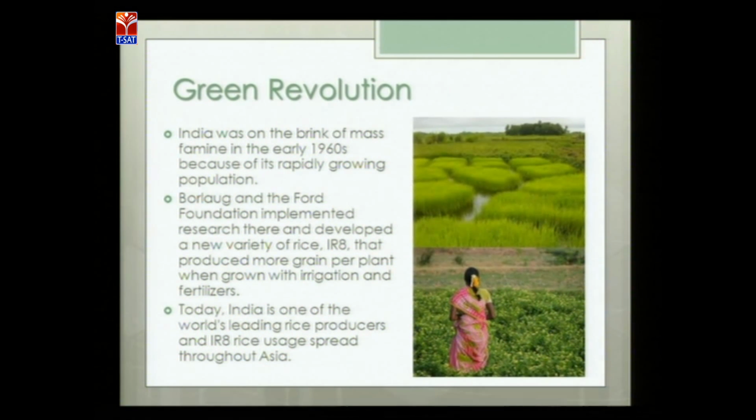So I have already told you that India was on the brink of mass famine in the early 1960s because of the rapidly growing population. So Norman Ernest Borlaug brought the Green Revolution into our country, and then our scientist M.S. Swaminathan met our... so let us come back to the screen.